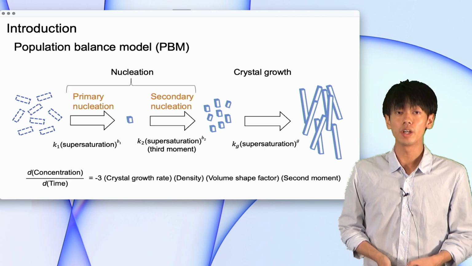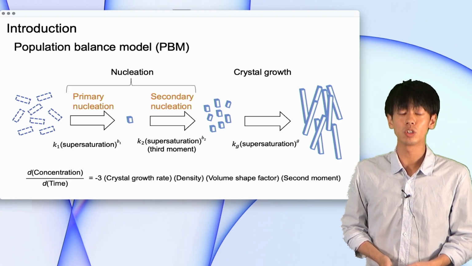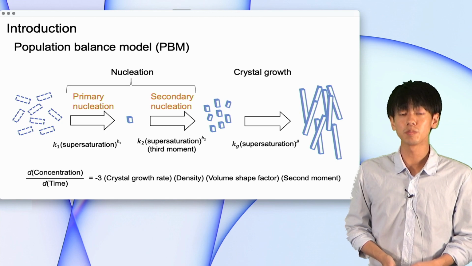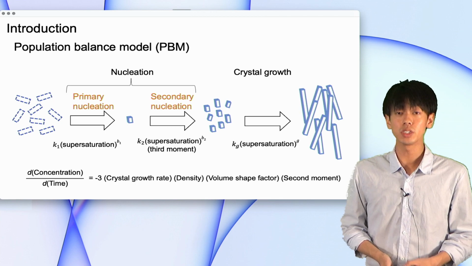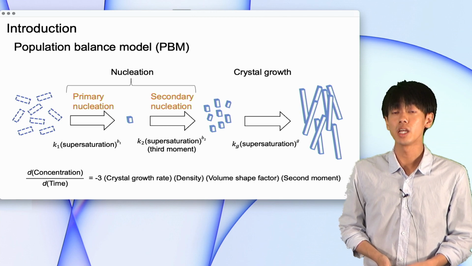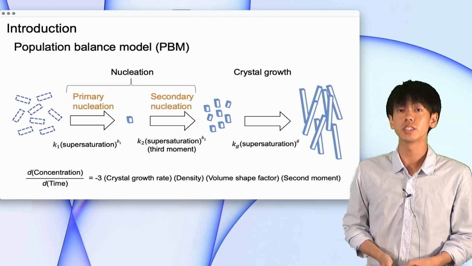The formula for calculating the drug concentration is shown. The drug concentration differentiated by time equals -3 times the crystal growth rate, drug density, volume shape factor, and second moment.